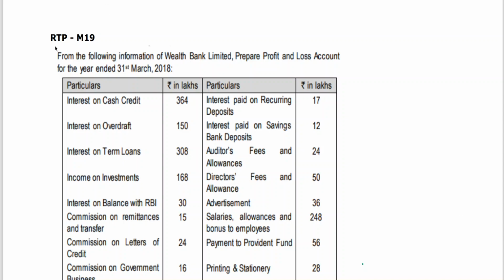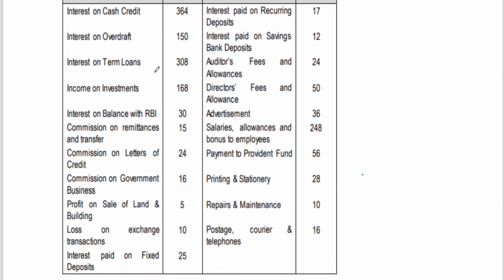Right, now coming back to this RTP M19: from the following information, Wealth Bank Limited, prepare the P&L account for the year ended 31st March 18. Interest on cash credit, you know where it goes, schedule 13, no? Interest on overdraft, schedule 13, income. Interest on term loans and income on investment, they all come under schedule 13. And interest on balances with RBI will also go to schedule 13.